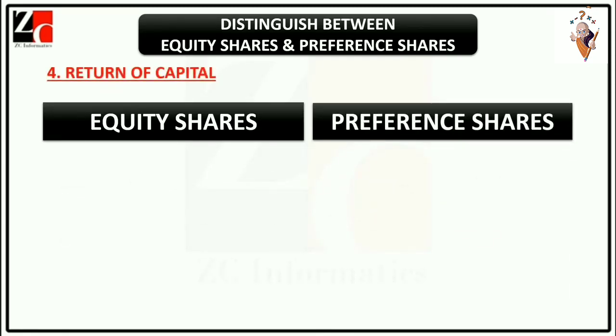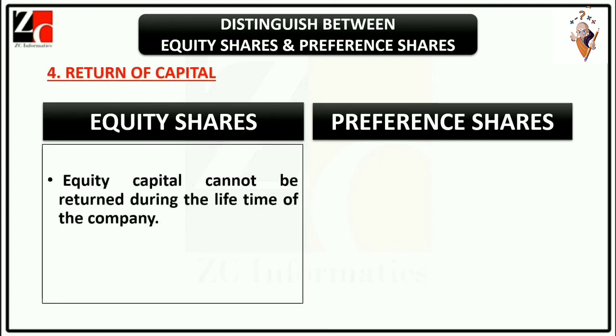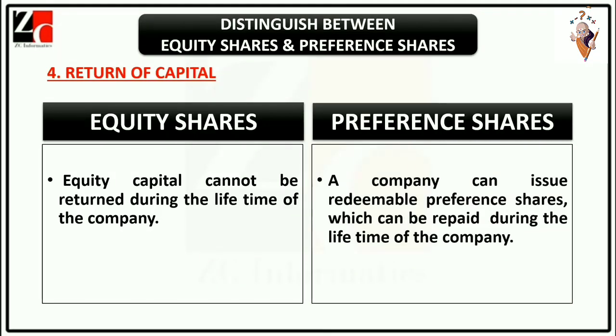Point 4. Return of capital. Equity capital cannot be returned during the lifetime of the company. A company can issue redeemable preference shares which can be repaid during the lifetime of the company.